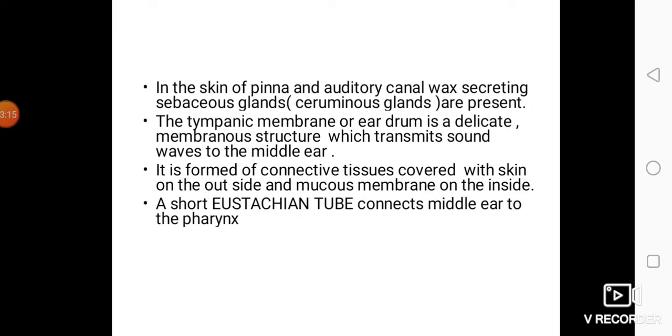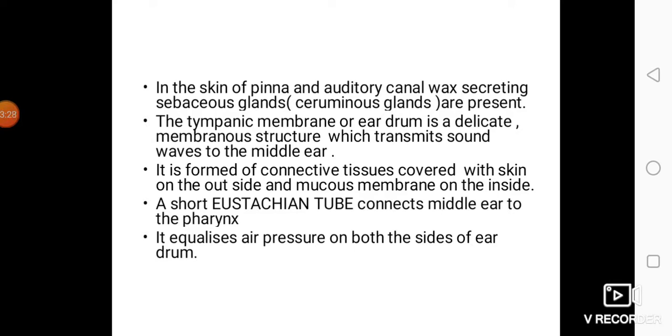A short eustachian tube connects middle ear to the pharynx. The middle ear is connected to the pharynx by a tube called eustachian tube, which is labeled in the diagram as auditory canal. It equalizes air pressure on both the sides of eardrum. A constant pressure has to be maintained on both the sides of eardrum, and this pressure is maintained by an air column present in the eustachian tube.